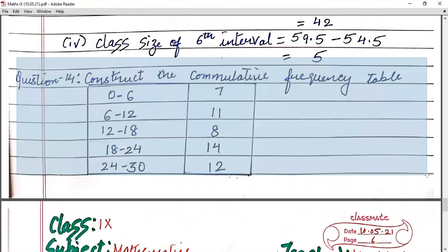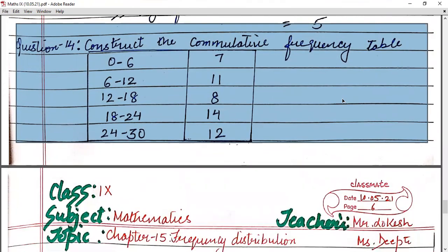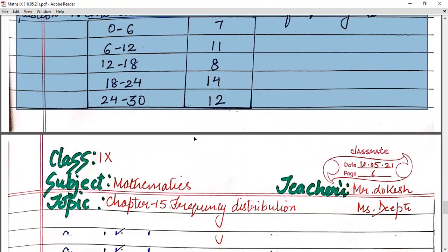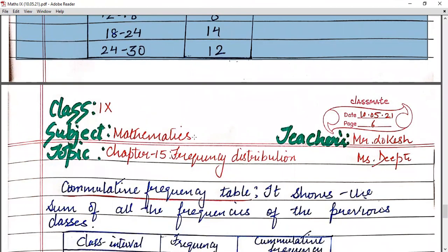Now children, you have to construct a cumulative frequency table. Okay, so the first one is 0 to 6, that is 7. Next is 6 to 12, 11; 12 to 18, 8; 18 to 24, 14; 24 to 30, 12. Okay, children, you have to make a cumulative frequency table.